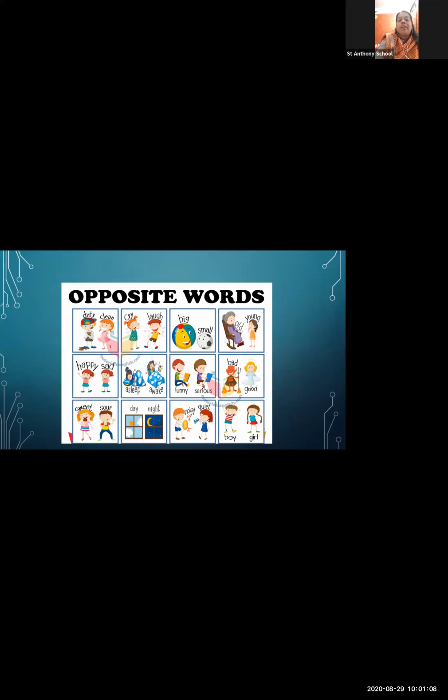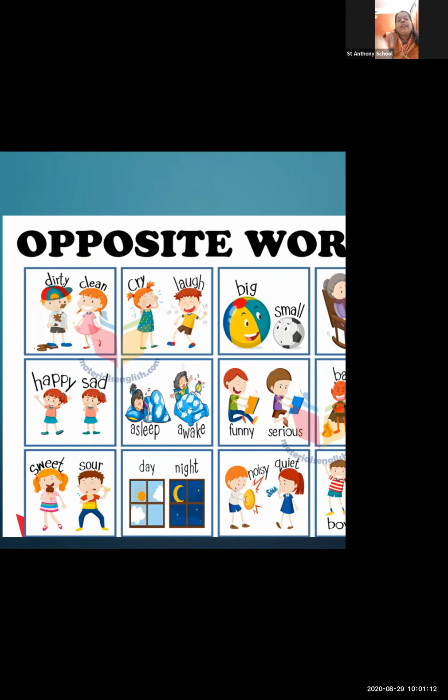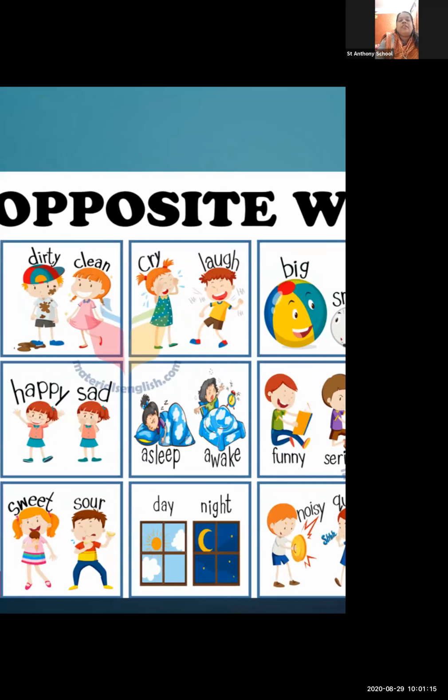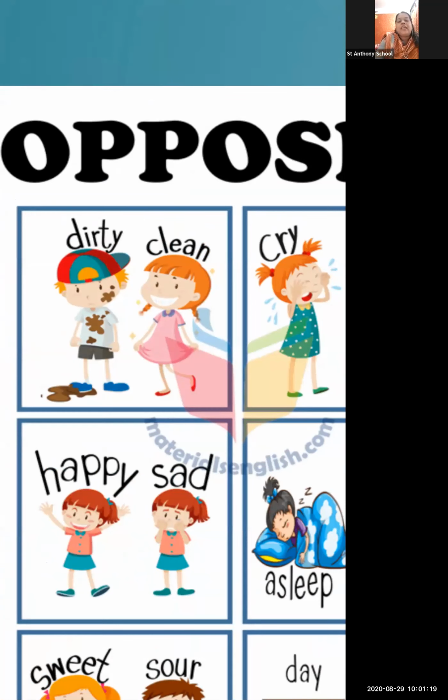Now here I am showing a few examples of opposite words. Okay, now what are these examples of opposite words? You can see here one boy and one girl. Now look at the boy's clothes. They are dirty, very, very dirty. So the two opposite words that we found here are dirty, opposite, clean.